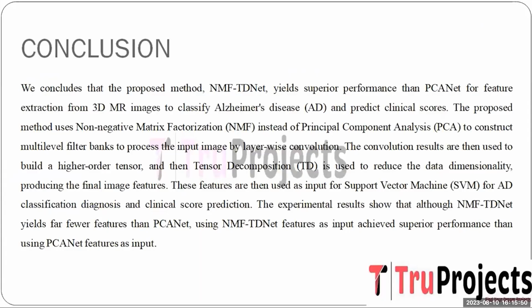And in conclusion, the proposed method NMF TDNet yields superior performance than TDNet for the feature extraction from the 3D MR images to classify Alzheimer's disease and predict the clinical score. The proposed method uses non-negative matrix factorization instead of principal component analysis to construct the multi-level filter bank to process the input image by layer-wise convolution. The convolution results are then used to build a higher order tensor, and then tensor decomposition is used to reduce the data dimensionality, producing the final image features.